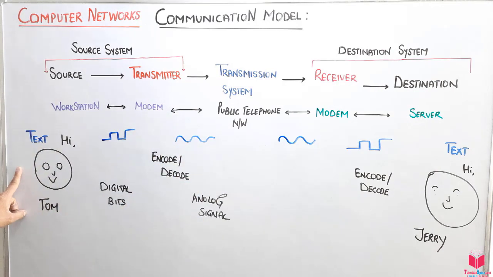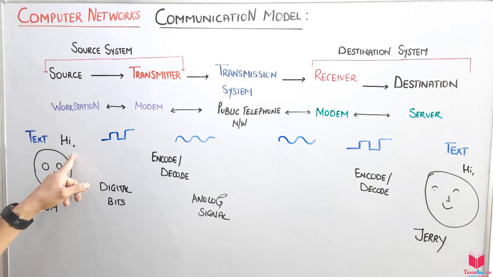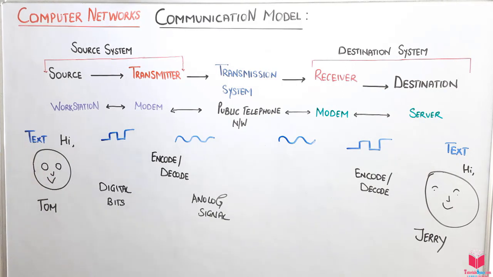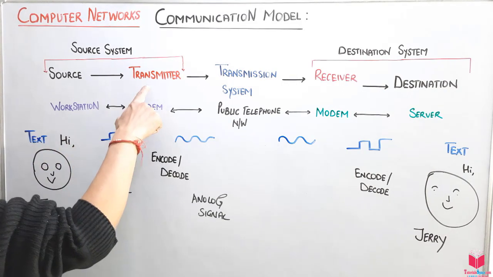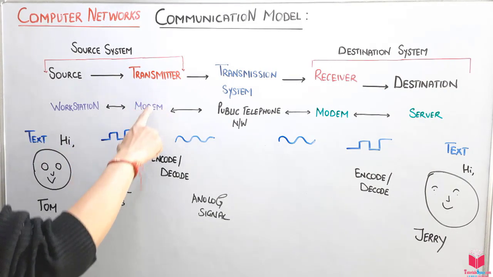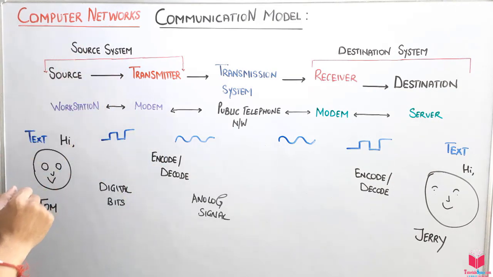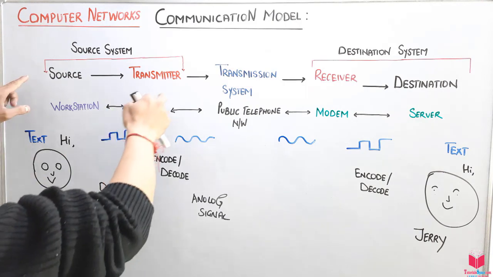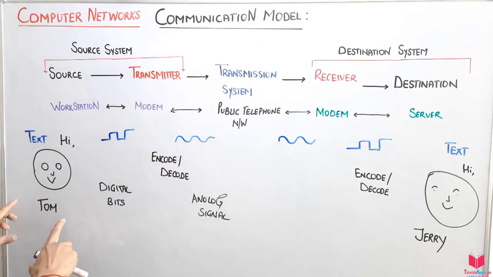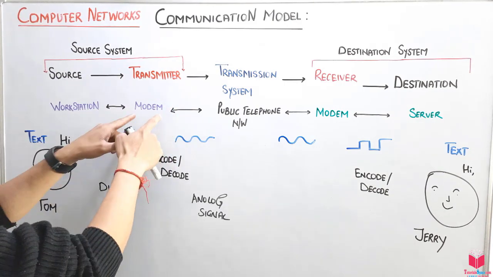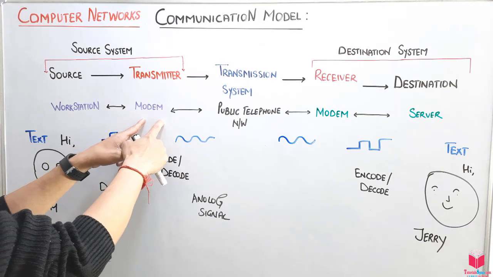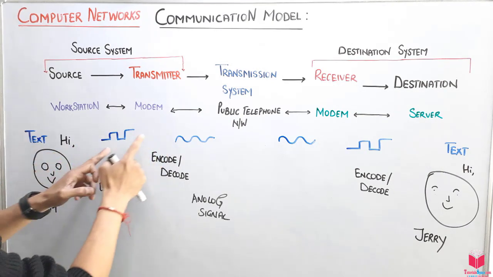See, Tom opens an application like Facebook or WhatsApp and types hi. This is the textual message. Then what happens exactly? This message goes to the transmitter. The transmitter is exactly a modem or router at the source system, at our house. The sender has a modem or router in his house, and this hi message goes to the modem.